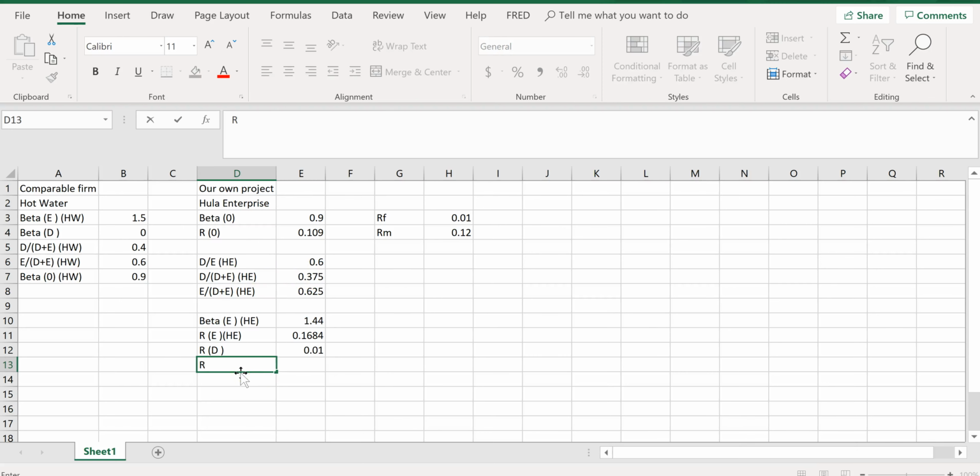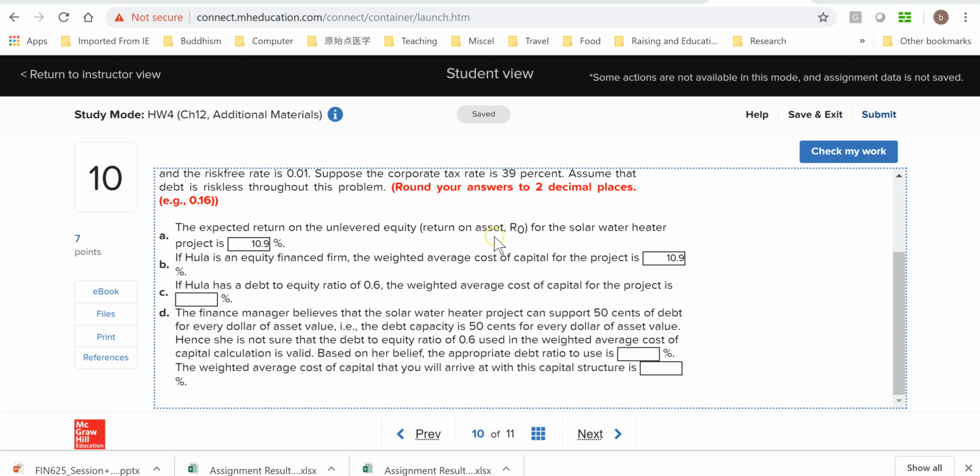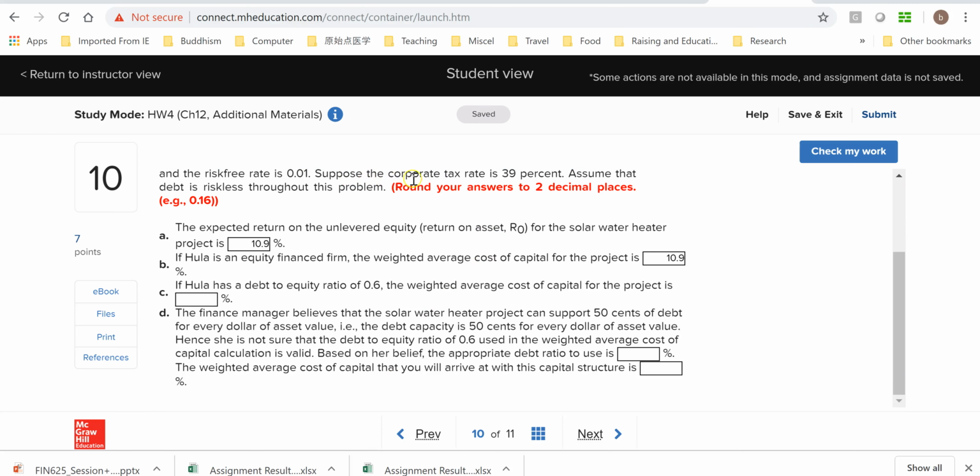So the final step is to figure out WACC. That's simply the debt value ratio times after-tax cost of debt. Remember, it's after tax. And let me write down the tax rate. TC is equal to 39%, right? Going back to the setup, the corporate tax rate is 39%.